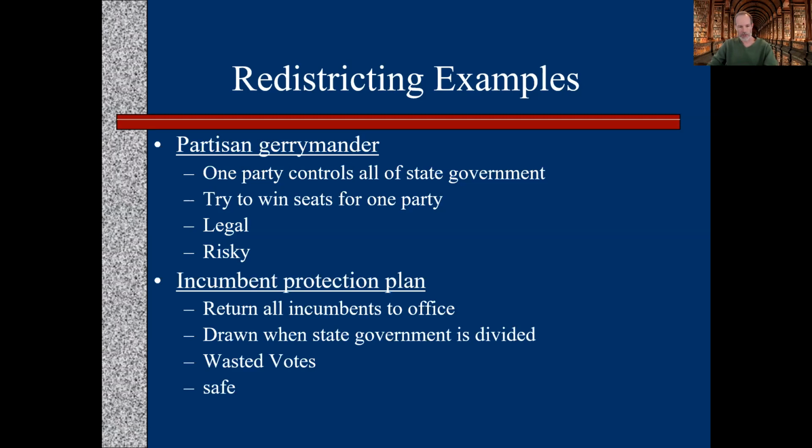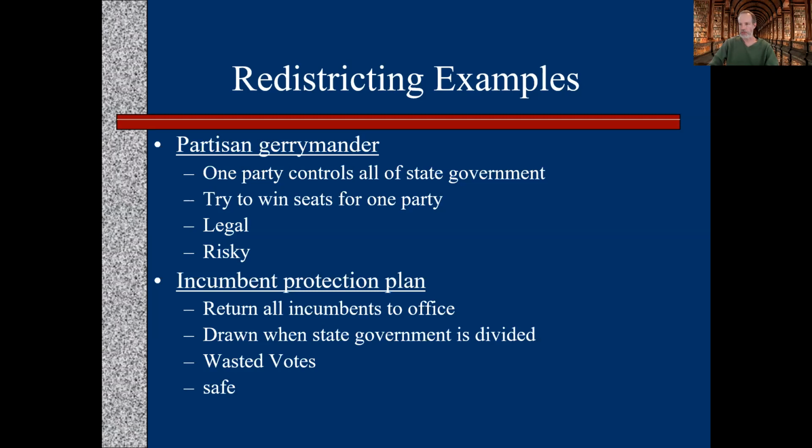The other outcome is what we call an incumbent protection plan. Under this outcome, usually all or most of the incumbents win again. You just draw a map that looks pretty similar to the old map, and we maintain the status quo. This is usually the outcome when the state government is divided. For example, if the Democrats control the lower chamber and the Republicans control the upper chamber, so we have divided government, neither chamber is going to agree on a partisan gerrymander. So it's much easier to agree on a map where everyone just gets reelected. Again, maintaining the status quo.